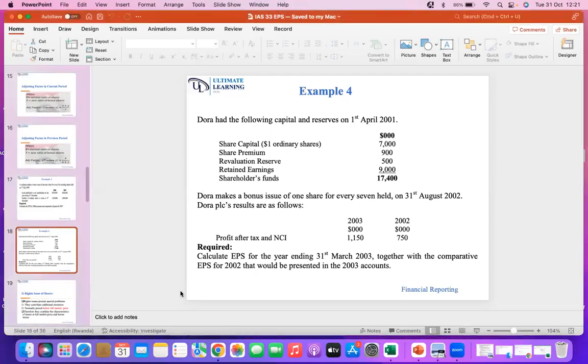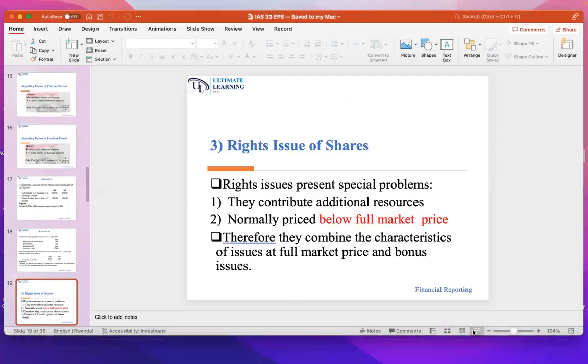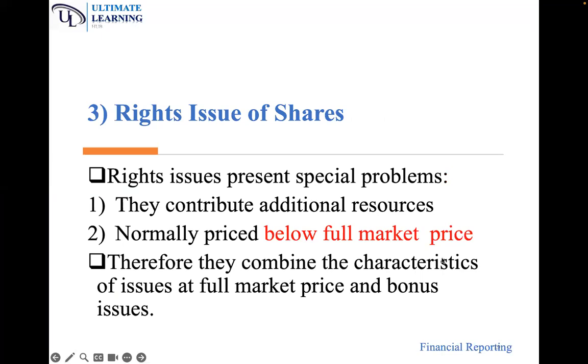Finally, we want to go to rights issue of shares as a factor that affects basic EPS. So what is a rights issue of shares? A rights issue of shares is an issue of new shares to the current shareholders in proportion to their current shares at a price below the market price, but above the nominal price.